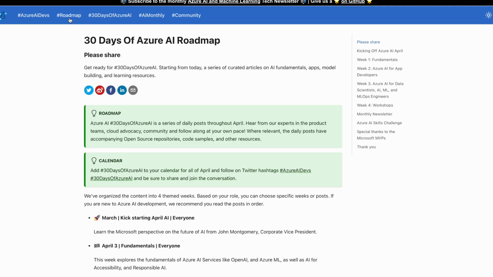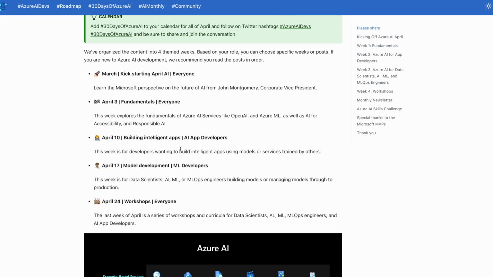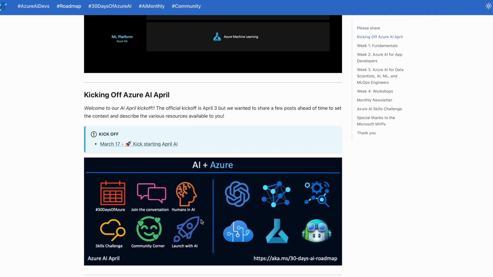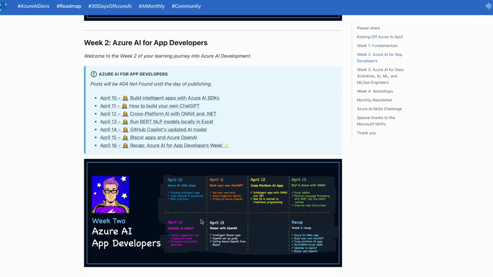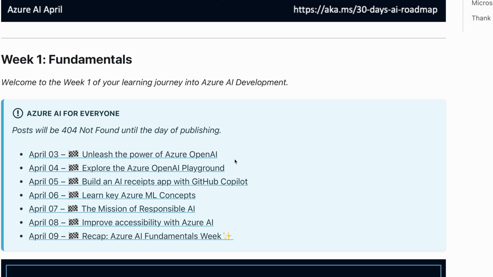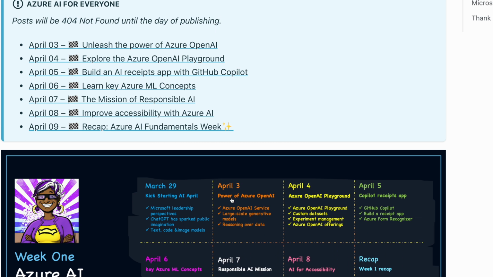If you click on this roadmap link, you will have the entire list of information, like how we can start, kickstarting, fundamentals, building intelligent apps, model development, ML developers, workshops, and everything. All this information is already there. If you go one by one, for example, week one is the fundamentals. So what fundamentals are there? Understanding the Azure OpenAI playground, ML concepts, responsible AI, and all these fundamentals.